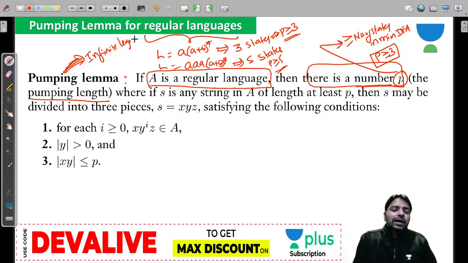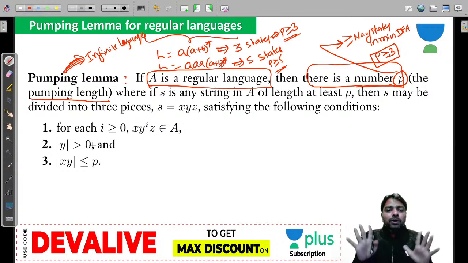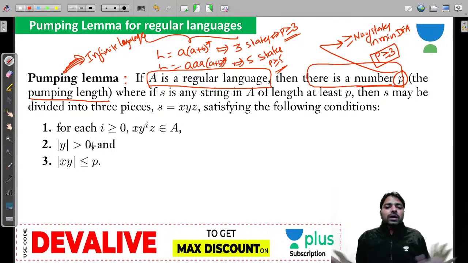Every finite language is regular. Only for infinite languages do we apply this pumping lemma. Remember that point: for finite languages the pumping lemma cannot be applied. Just assume every finite language is regular.